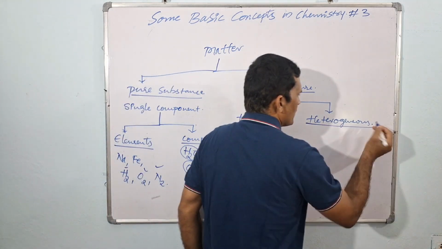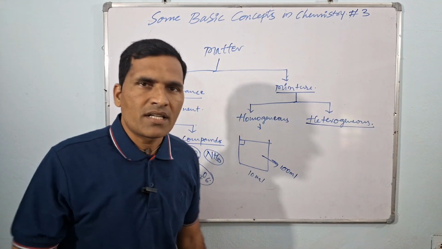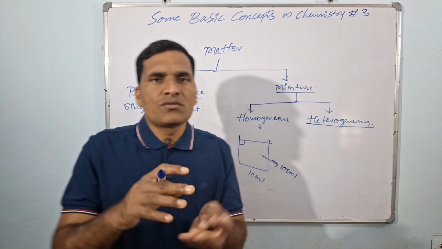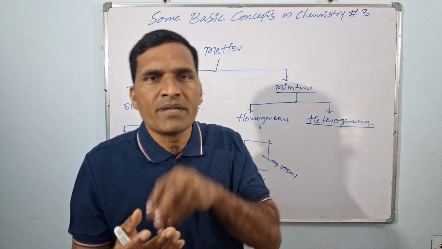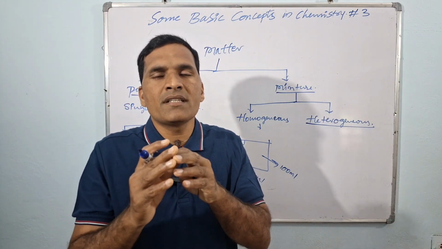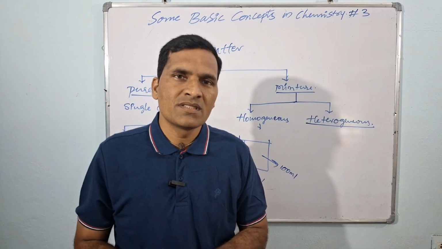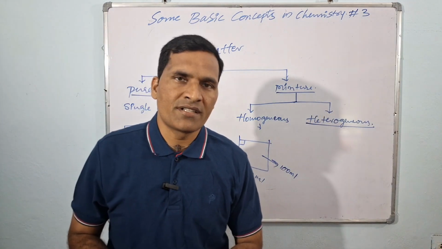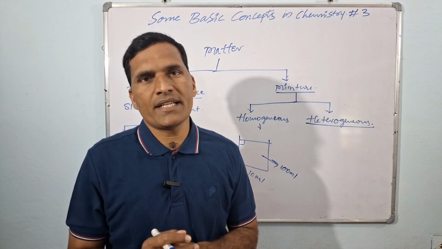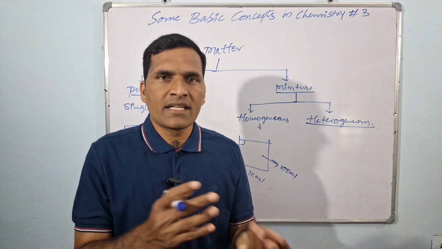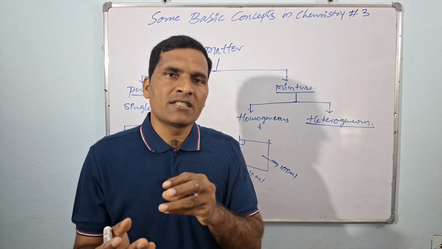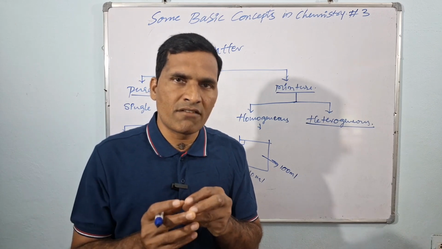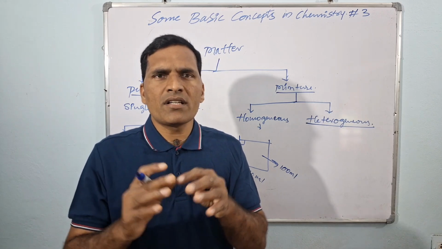Then what do you mean by a heterogeneous mixture? If two or more components of the mixture are not present uniformly throughout, it is called a heterogeneous mixture. For example, as I said, the dirt particles present in recently harvested food grains are not uniformly present.